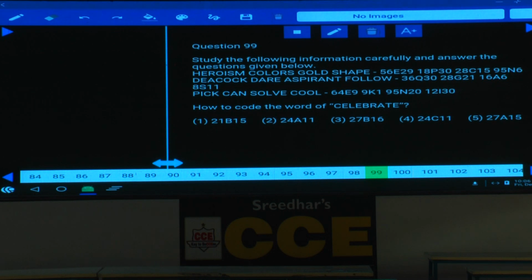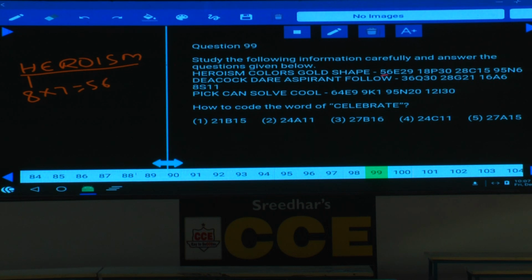Now one more number is there. What is this number here? 56. Then in the word heroism, how will you get 56 here? What is the value of H? 8. How many letters are there in this one? 7 letters, isn't it? 1, 2, 3, 4, 5, 6, 7. 8 into 7 is 56. Are you getting this one or not?